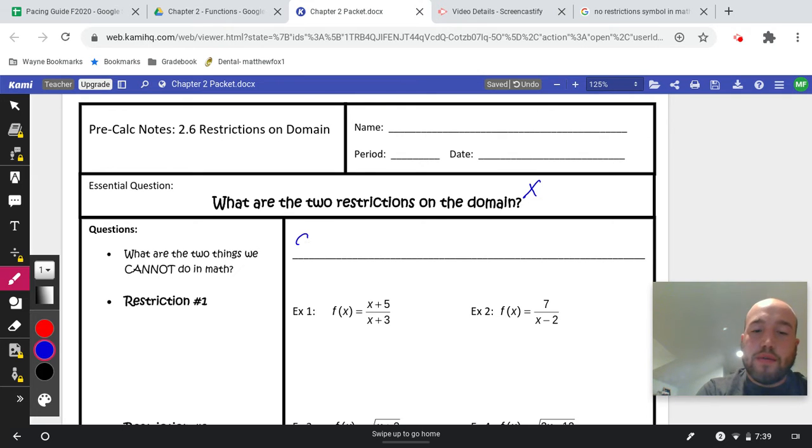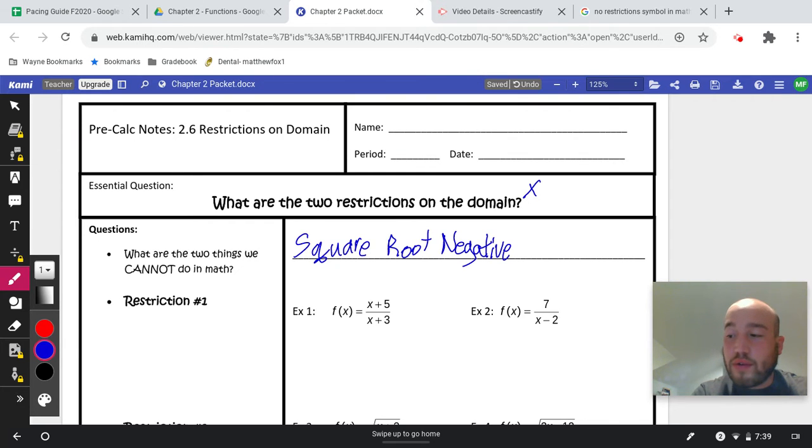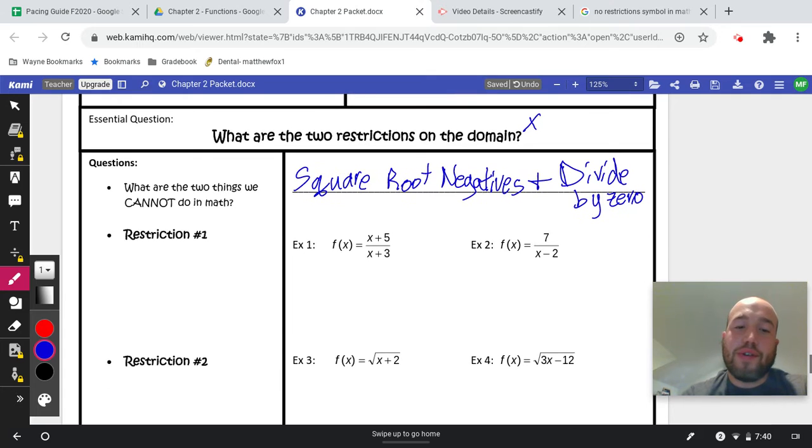And hopefully you guys remember we can't have a square root of a negative. Now this one's a little loaded because we can take the square root of a negative, but it results in an imaginary number, and for our function we can't have that. So you can't have a square root of a negative, and then you also cannot divide by 0. So two things we can't do, and they will result in some problems for us if we try to do them.